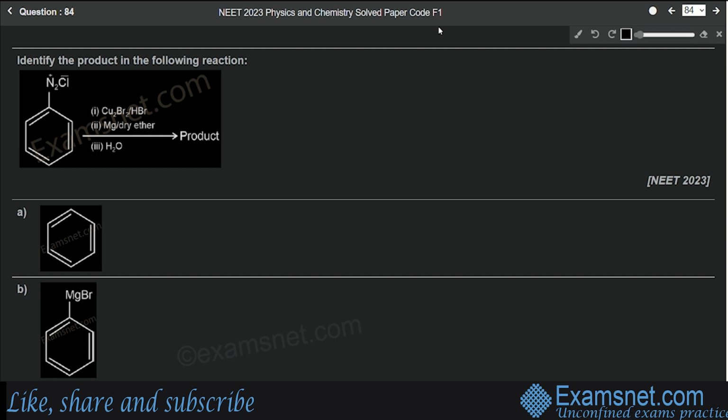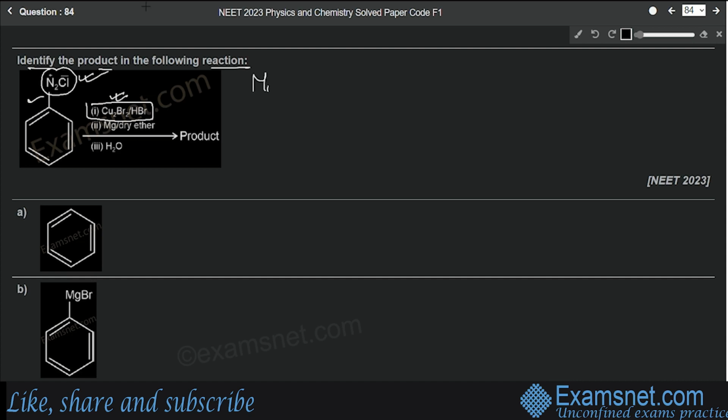Question number 84 is from the chapter Haloalkanes and Haloarenes, and the question is identify the product in the following reaction. Okay, so you can see that the reactant is a diazonium salt, right? N2+Cl- is on the benzene ring, that means a diazonium salt is there. Now in the first reaction it reacts with cuprous bromide and HBr. Okay, so we know that mixing freshly prepared diazonium salt with cuprous chloride or bromide results in the replacement of this diazonium group, that is N2+Cl-, by a chlorine or bromine. Okay, so here we are reacting it with cuprous bromide.